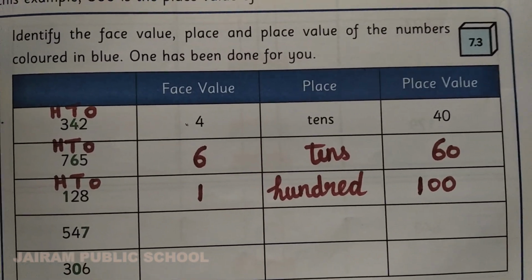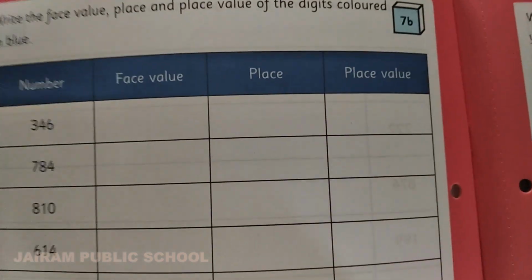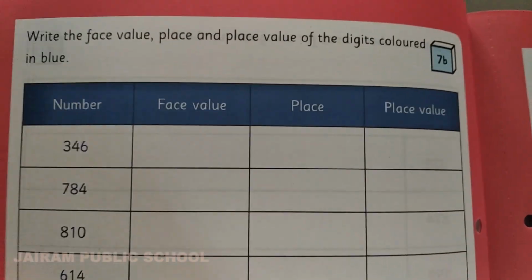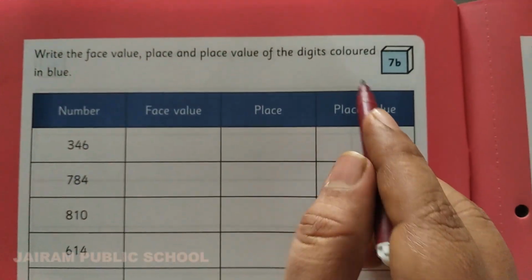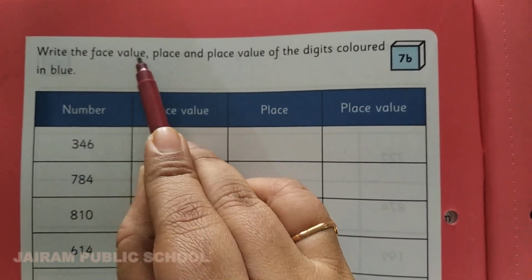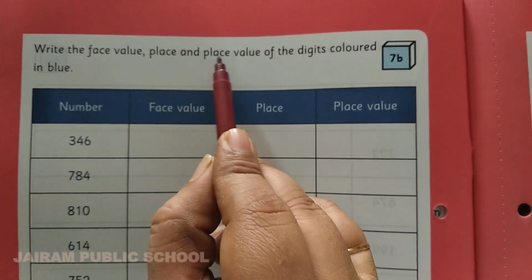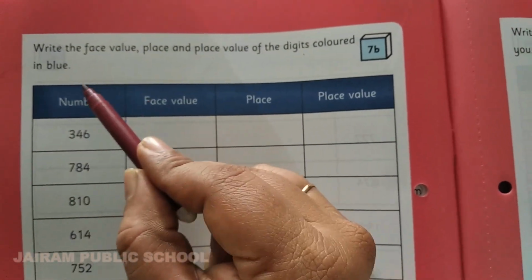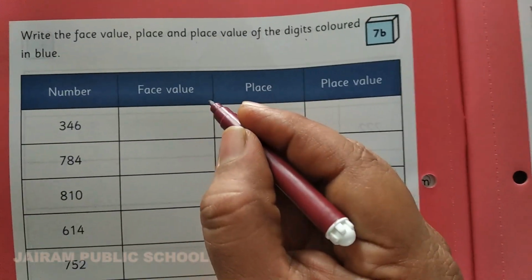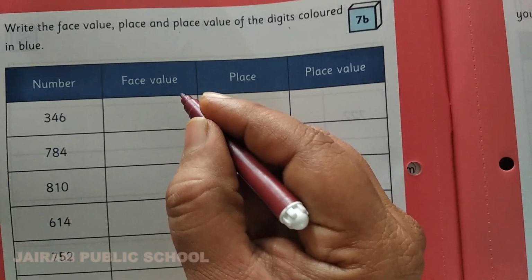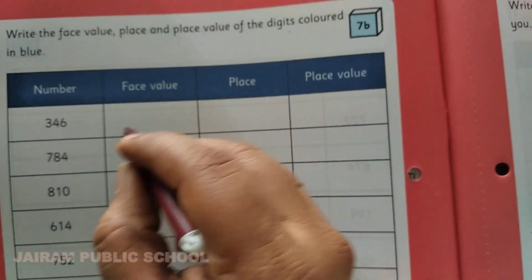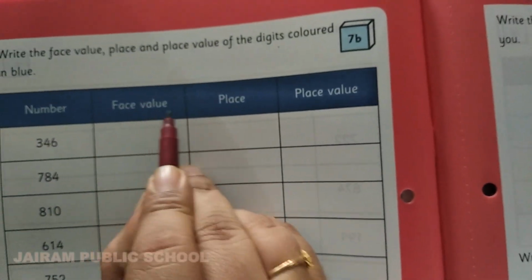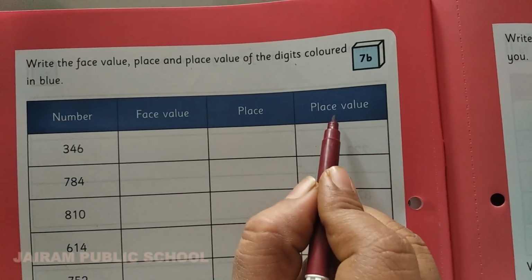Take your companion book, Kanna. Page number 2. See 7B is the homework for you. Write the face value, place and place value of the digits colored in blue. In your companion book they have colored in blue color. For that number you want to write face value, place and place value.